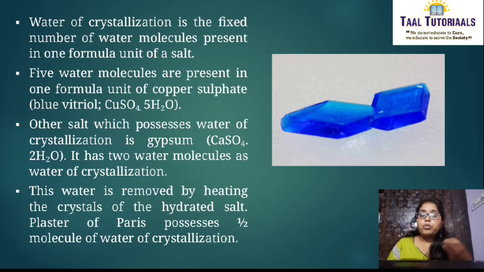This water is removed by heating. Gypsum has 2 molecules of water. You remove that to get plaster of Paris, that is half H2O. This water is removed by heating the crystals of hydrated salt, that is gypsum, and plaster of Paris possesses half molecule of water of crystallization. This is about plaster of Paris, and water of crystallization in plaster of Paris formation.